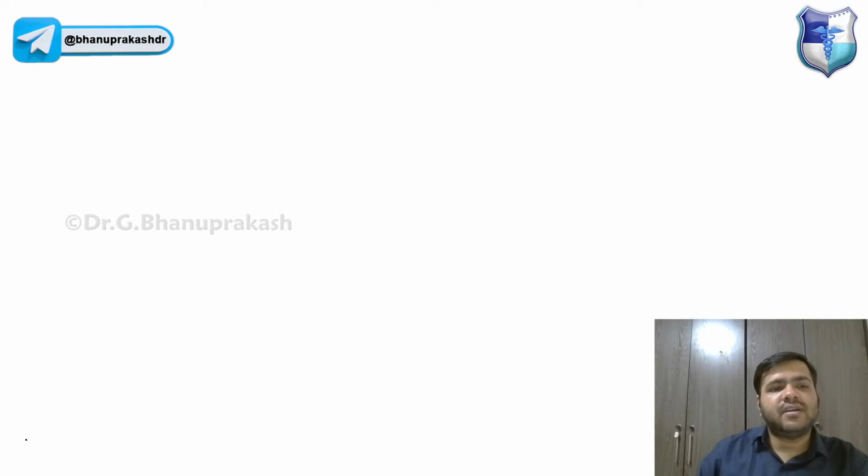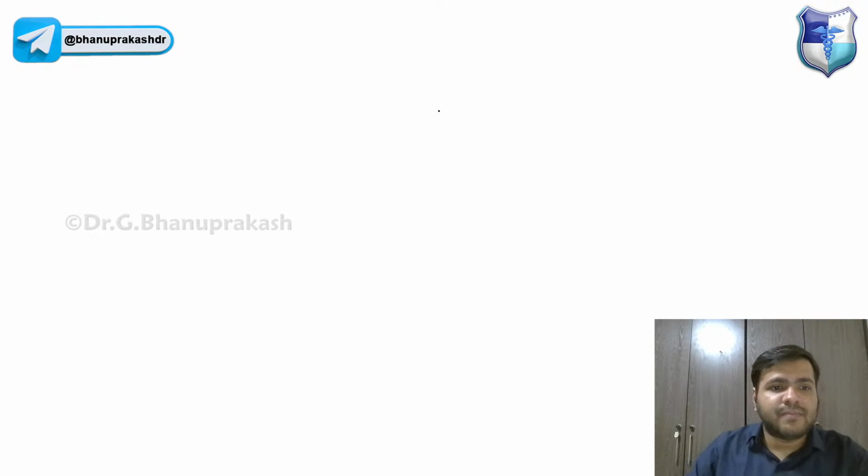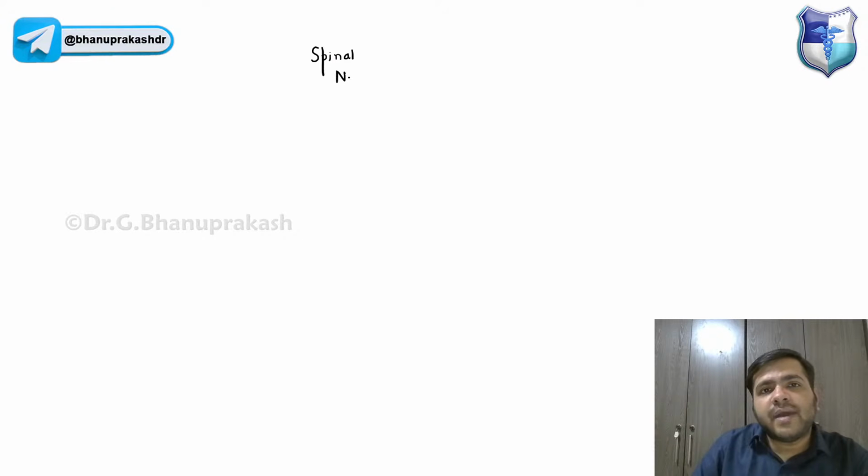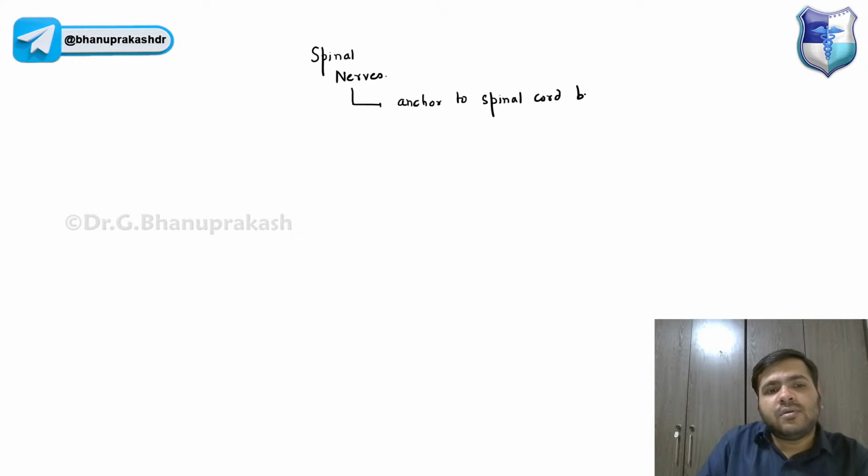Okay, let us just try to see over here, guys. Now, when I say spinal nerves, the spinal nerves basically anchor to the spinal cord by two roots.